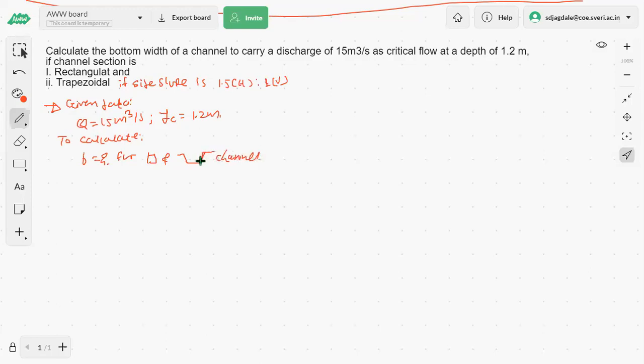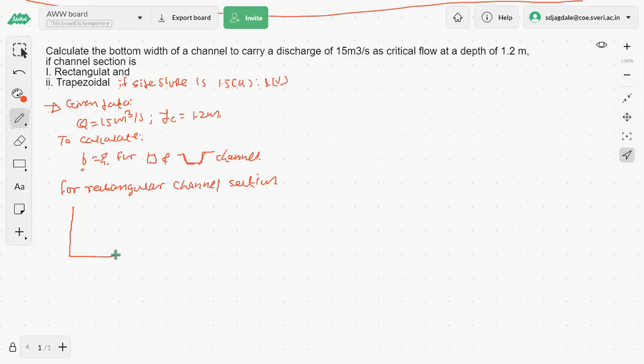Okay, that is the best width they have asked to calculate for the rectangular and trapezoidal channel section. We'll go firstly for the rectangular channel section. कैसे निकालोगे आप भी? बेस विड्थ निकालना है आपको। मान लो कि आपका जो रेक्टेंगुलर चैनल सेक्शन है वो ऐसा